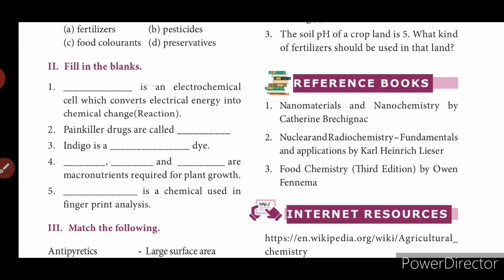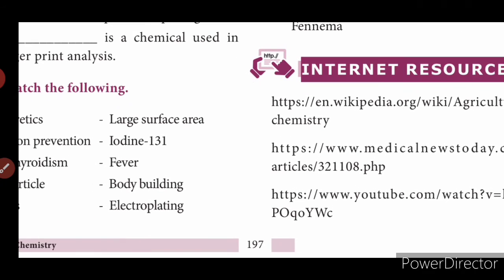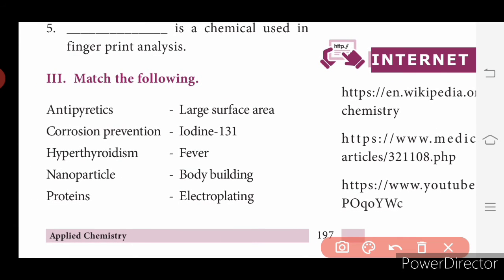Match the following. Try to tell the answer. Antipyretics, corrosion prevention, hyperthyroidism, nanoparticle, proteins. Large surface area, iodine, fever, bodybuilding, electroplating. So antipyretics, what is the answer? Antipyretics are given to reduce fever.